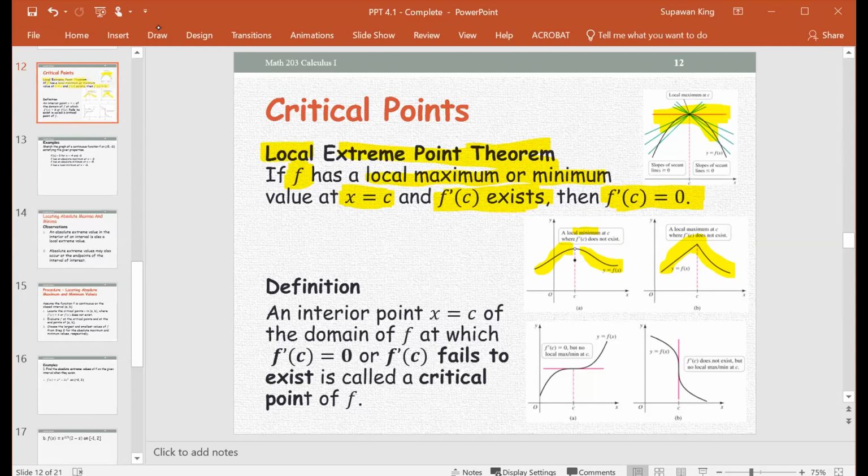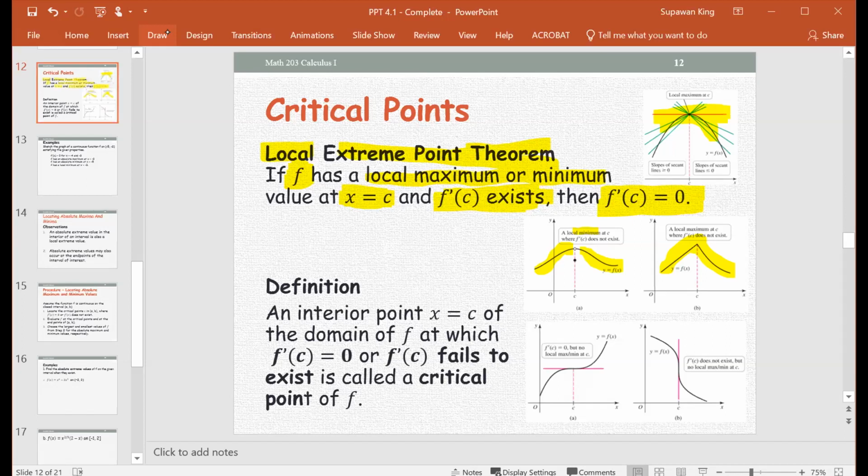But if you know already that the derivative can be found, then the derivative is going to be 0 at that local max or local min. Okay, too much explanation. Basically, look at the graph. If you have a smooth turn, the derivative can be found and the derivative is 0. That's a short version of this theorem.